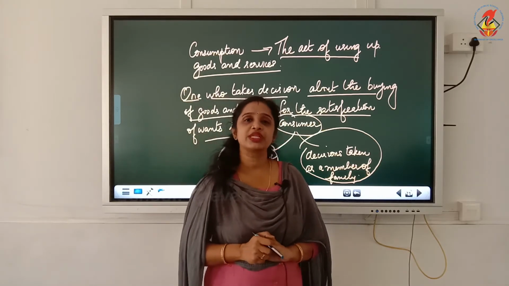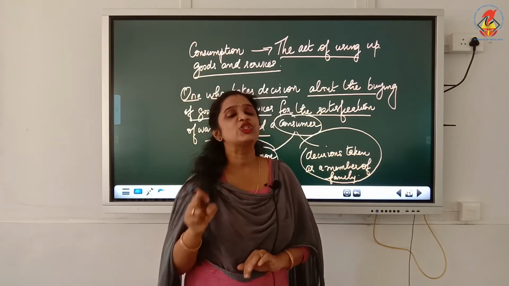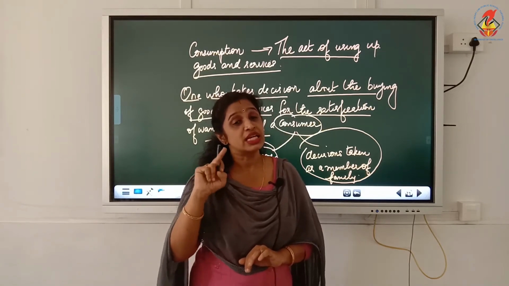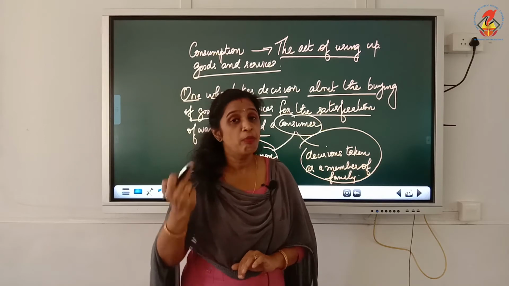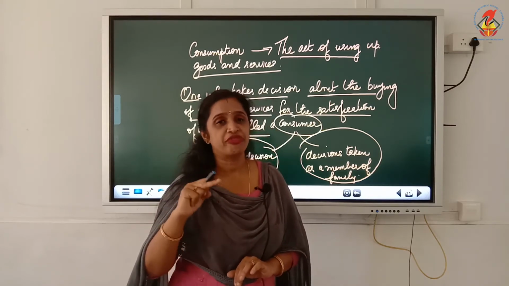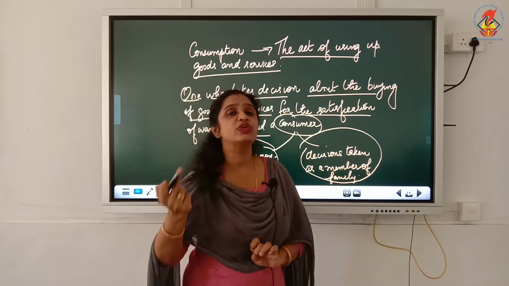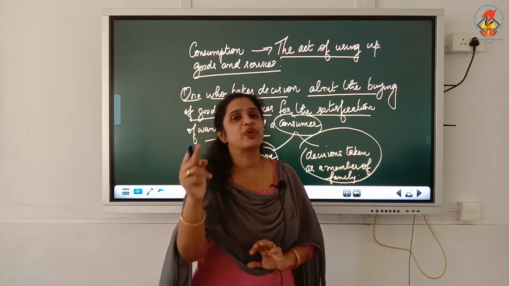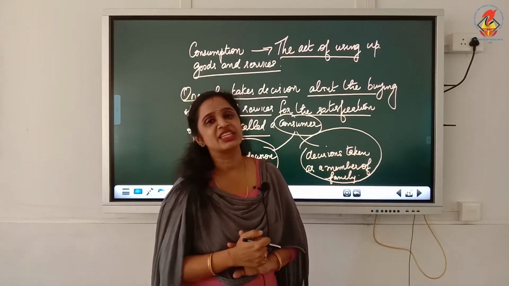So once again, who is a consumer? A consumer is a person who takes decision by his own and as a member of a family on buying the goods and services to satisfy the wants.